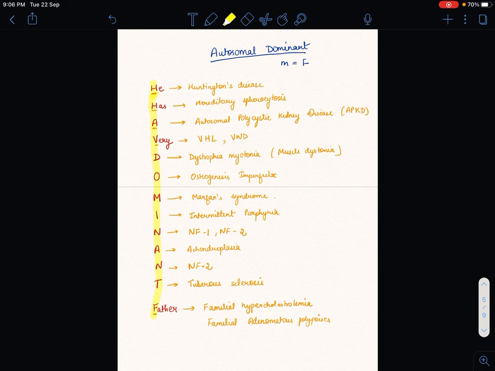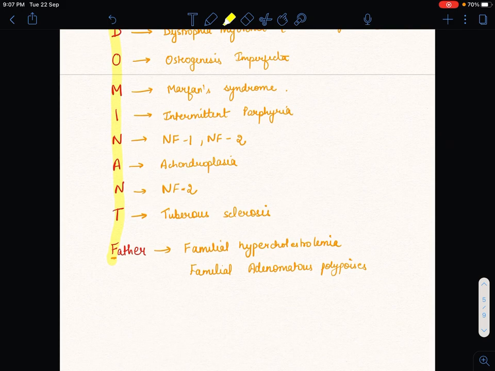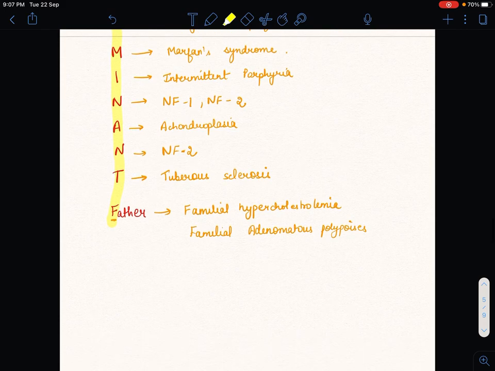He means H for Huntington's disease, has H for hereditary spherocytosis, A for autosomal polycystic kidney disease, very means V for von Hippel-Lindau and von Willebrand disease, D for dystrophic myotonia, O for osteogenesis imperfecta, M for Marfan syndrome, I for intermittent porphyria, N for neurofibromatosis type 1, A for achondroplasia, another N for neurofibromatosis type 2, and T for tuberous sclerosis.